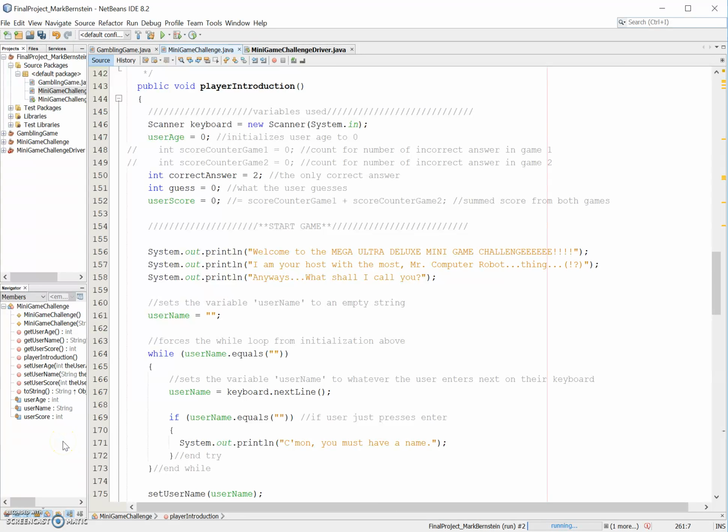Hey, what's up everybody? Today I will be going over a text-based project of mine. This project deals with the computer communicating with the user in hopefully a fun way. The user will be asked for their name and age before getting into a couple of number guessing games along with a betting game at the end.